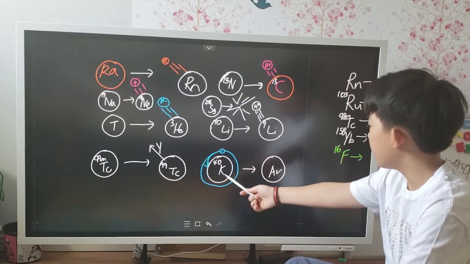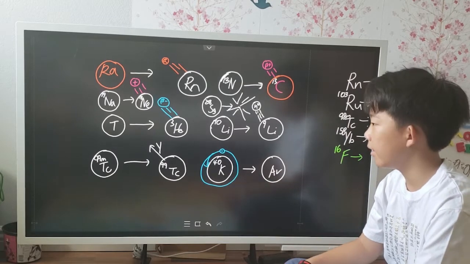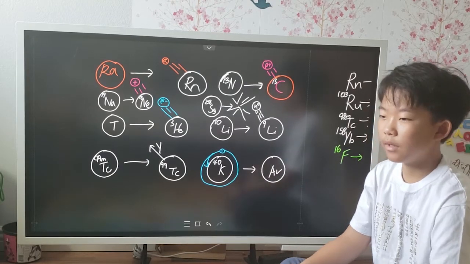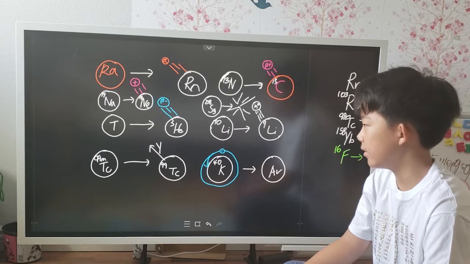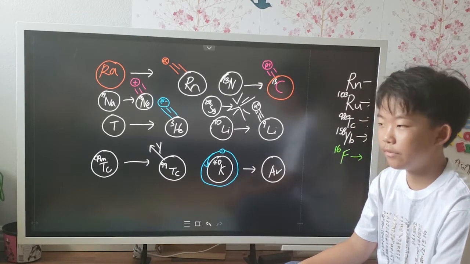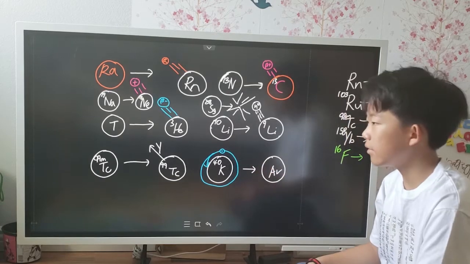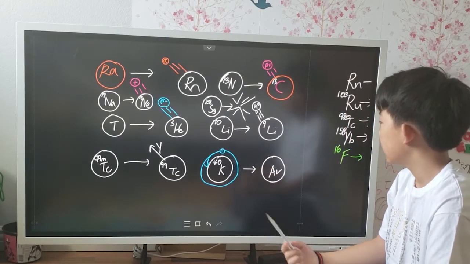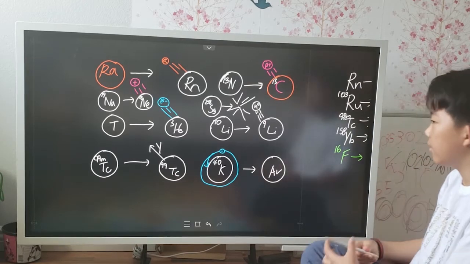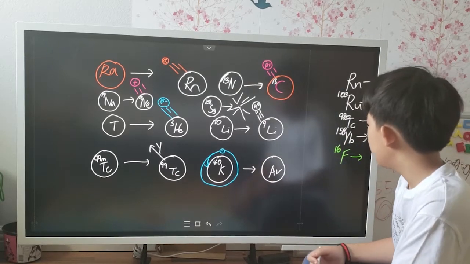Now here I drew the radioactive isotope potassium-40. Potassium-40 is common in nature as a trace isotope. In other words, there's not much of it on Earth. Now, that's because it's going to capture its outer electrons, or one of its electrons, and collide with protons in the nucleus, making other elements.